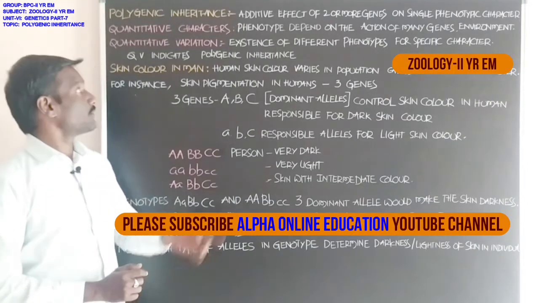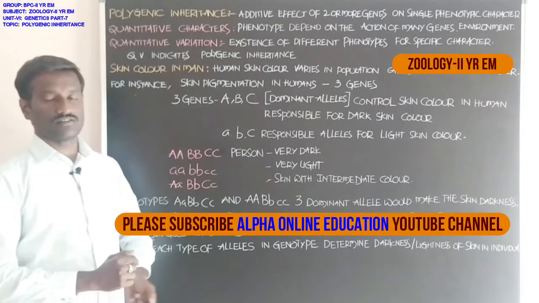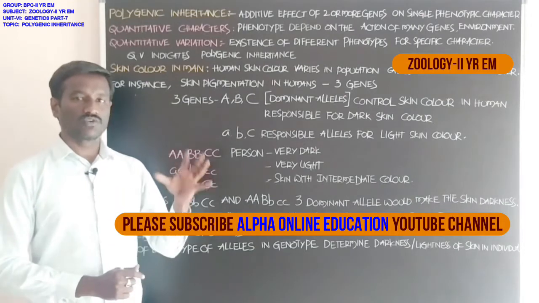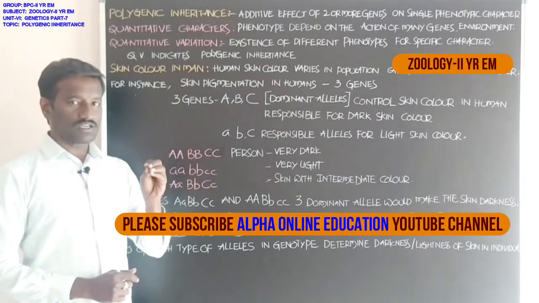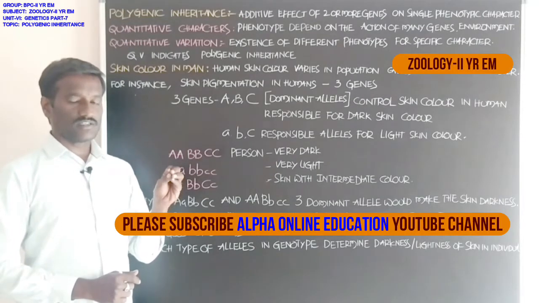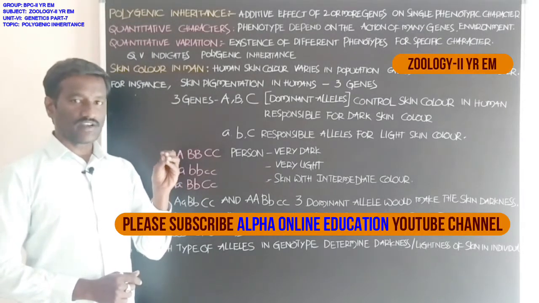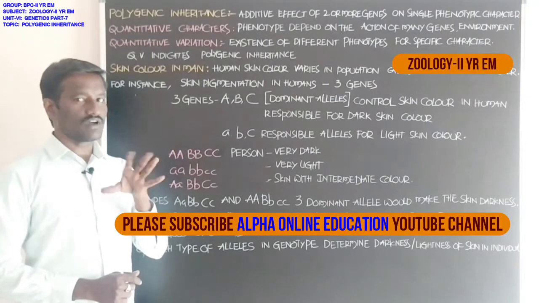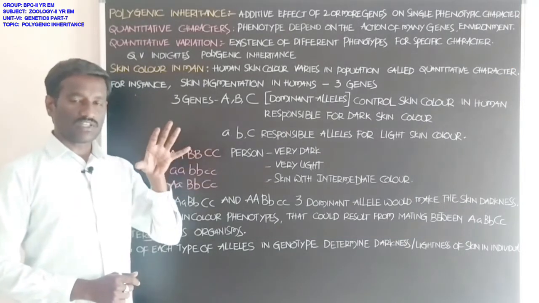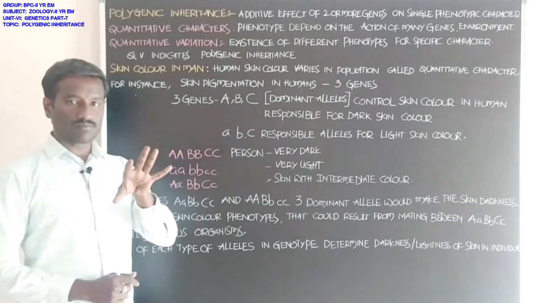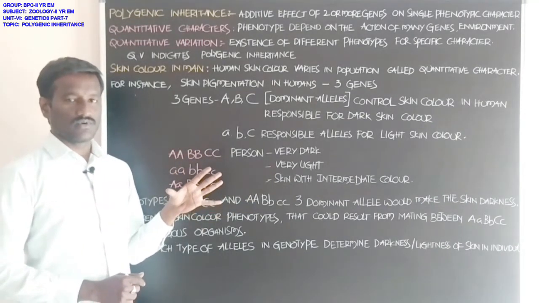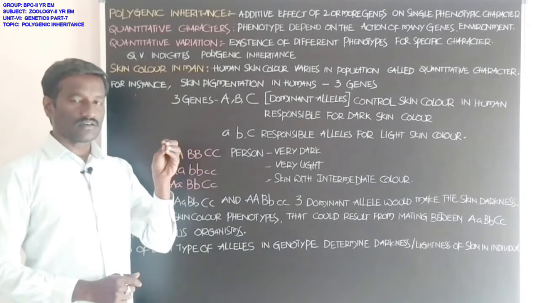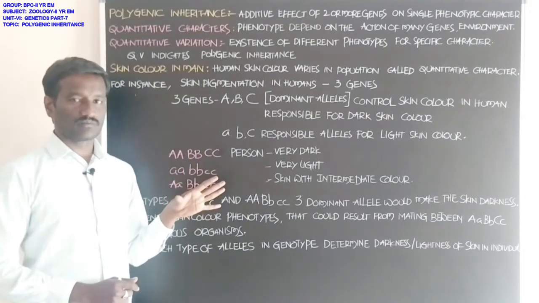Students, we will discuss polygenic inheritance. Already you know about erythroblastosis fetalis. Erythroblastosis fetalis is one of the genetic incompatibility disorders between the Rh positive fetus and the Rh negative mother.